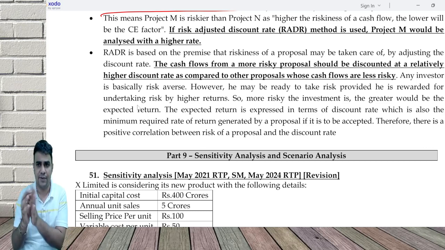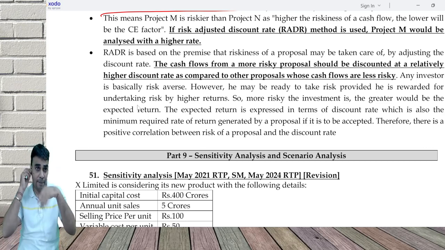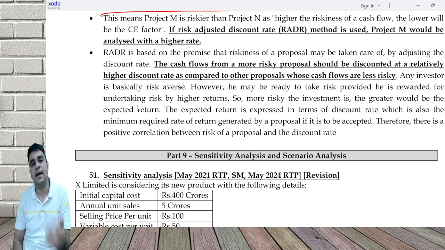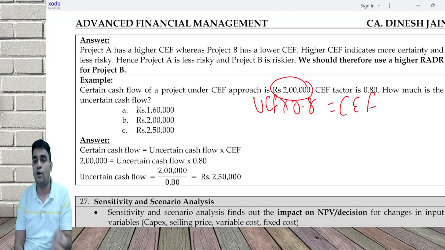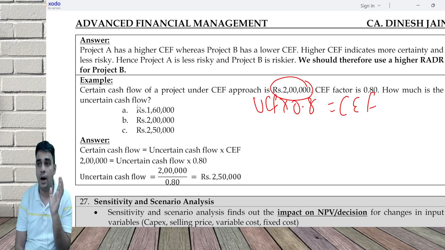Scenario analysis is a very simple part of it. You don't have much problem. Sensitivity analysis is a very lengthy kind of discussion. Practically, scenario is more difficult; sensitivity is easy. Now let me first explain. I calculated the NPV of the project. NPV is dependent on various parameters. It is dependent on the cost of the project. If the cost of the project increases, I can have trouble. If the selling price reduces, I can have trouble. If units sold reduce, that is trouble too. We are only thinking about adverse changes, no positive thing.